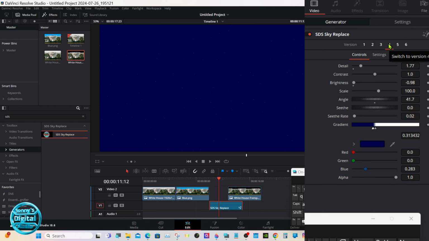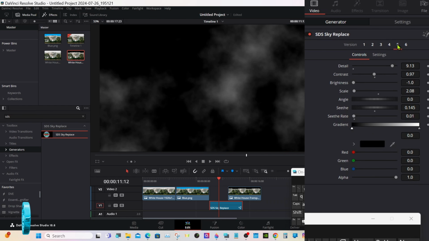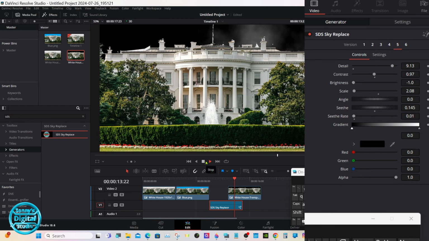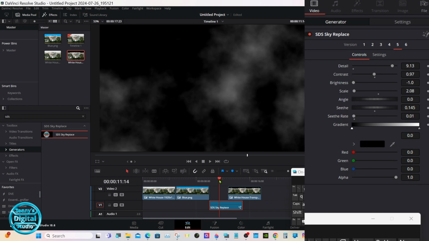Got a blue sky with stars, clouds. You can stretch it to whatever length you want it. And you can add more clouds or less. With the sheet, how much it moves. You can do all kinds of things with it.